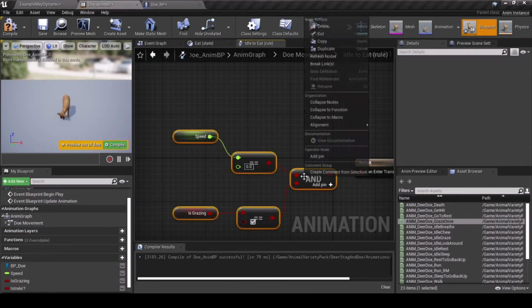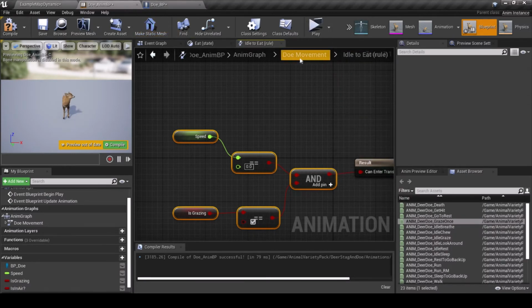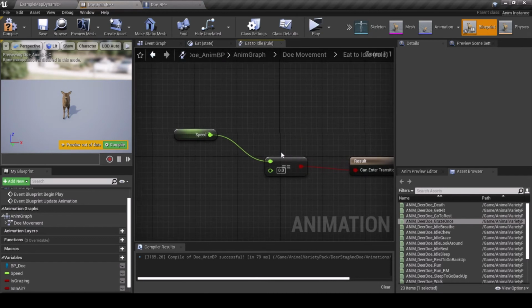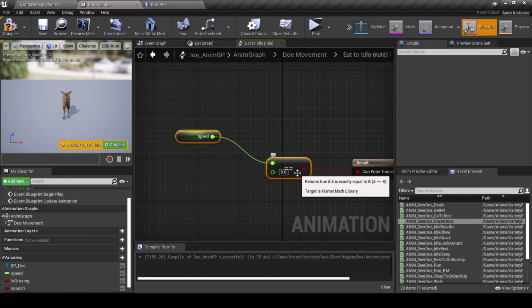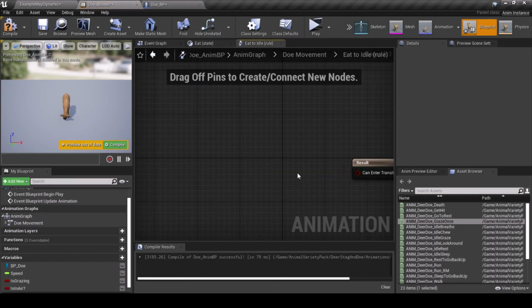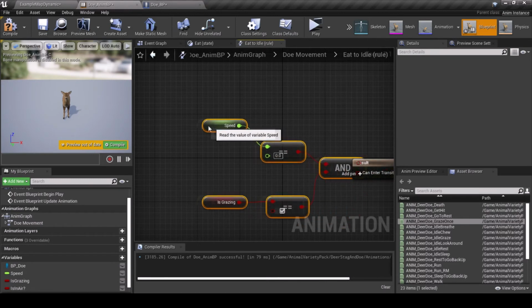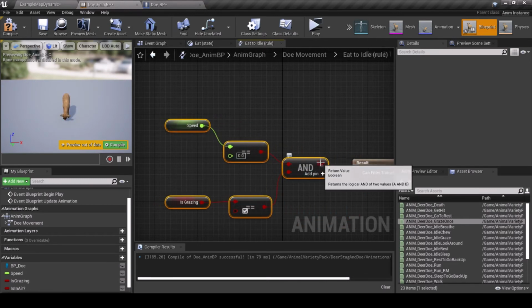Highlight the nodes and copy them. Then go to the Eat to Idle transition and paste them there. Tick the true box to false and finish the connection. Compile and save.